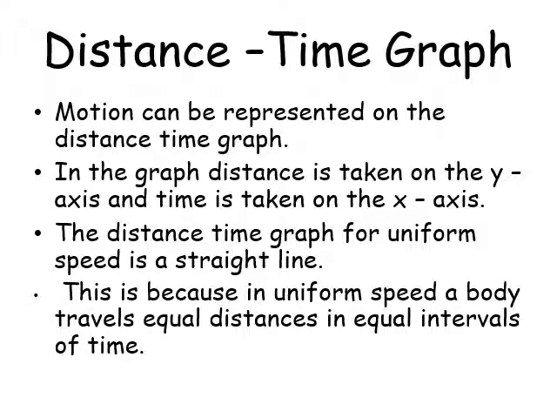Distance time graph. Motion can be represented on a distance time graph. In a graph, distance is taken on y-axis and time is taken on x-axis. Distance time graph for uniform speed is a straight line. This is because in uniform speed, a body travels equal distance in equal interval of time.